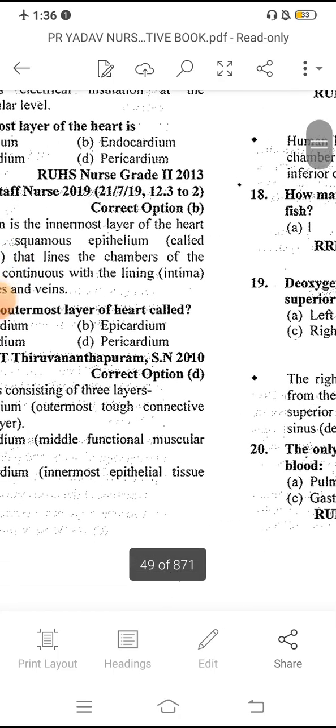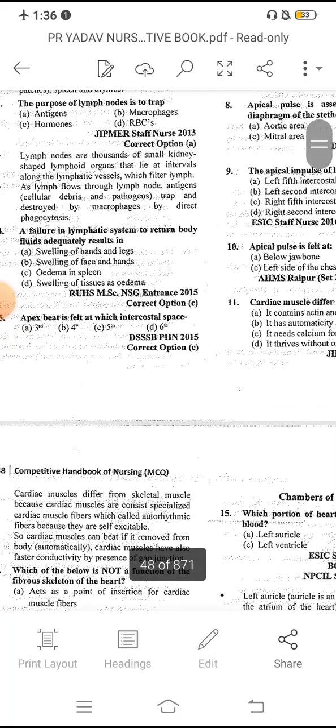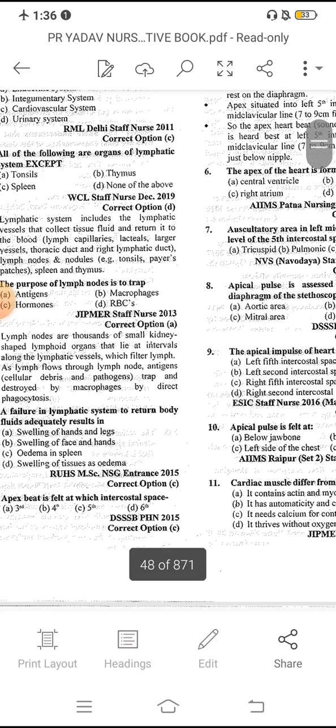in the first video, related to the cardiovascular system. Please go through these questions. Each day I am posting videos related to these various systems. These are important questions, firstly a simple introduction to the cardiovascular system. Please listen to these questions, and this will surely help you for the nursing exams.